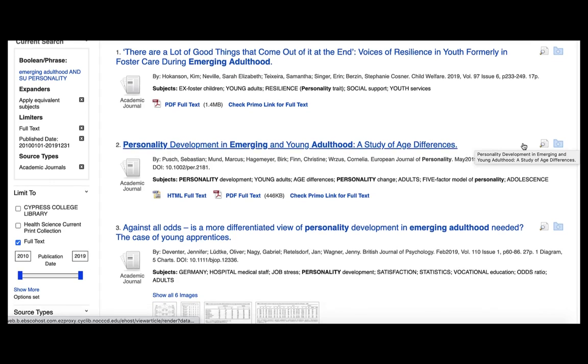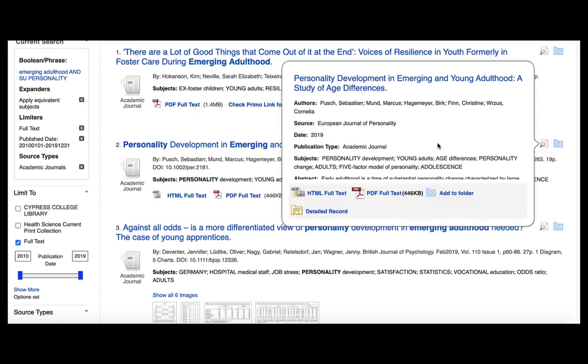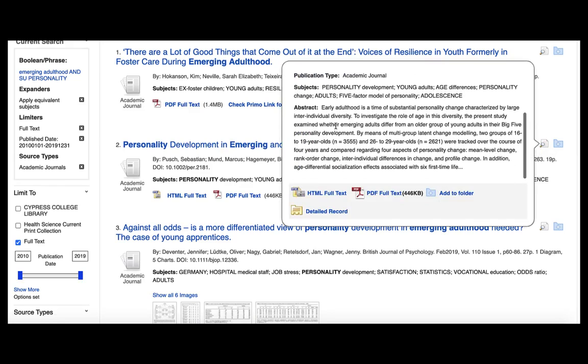Another way to determine what the article is about is to look at the abstract. If you click on this magnifying glass icon and scroll down, the abstract is right there. This abstract is a short summary of what the article is going to be about. So you can read this quick paragraph and determine if this is going to be useful for your research.